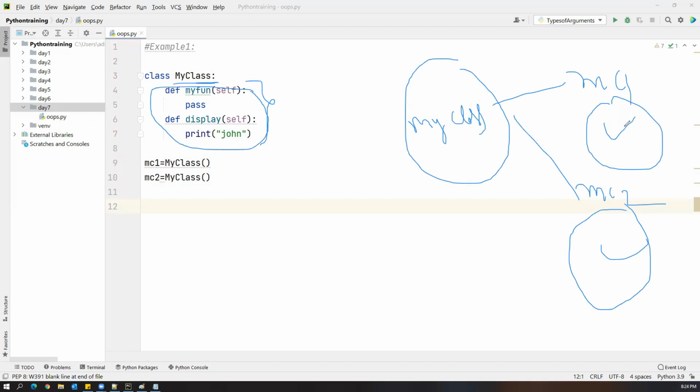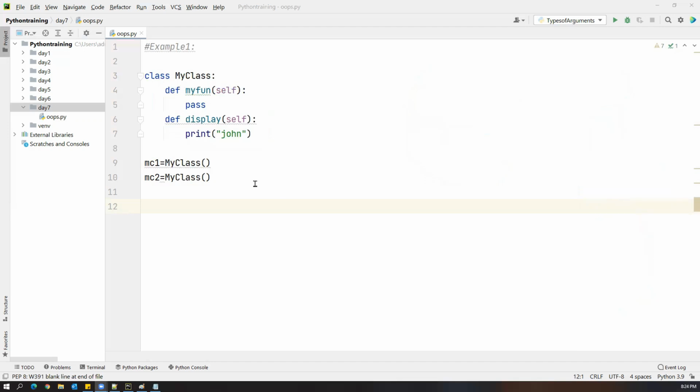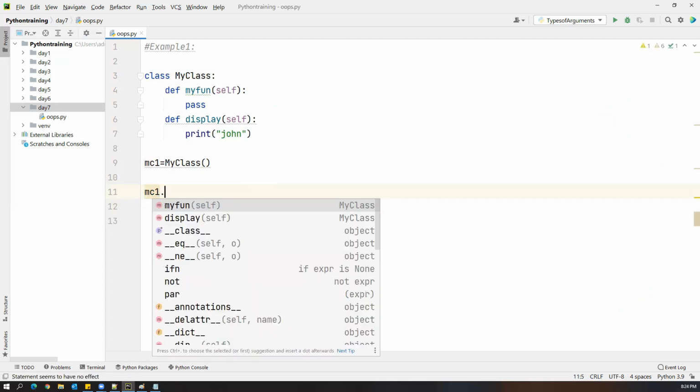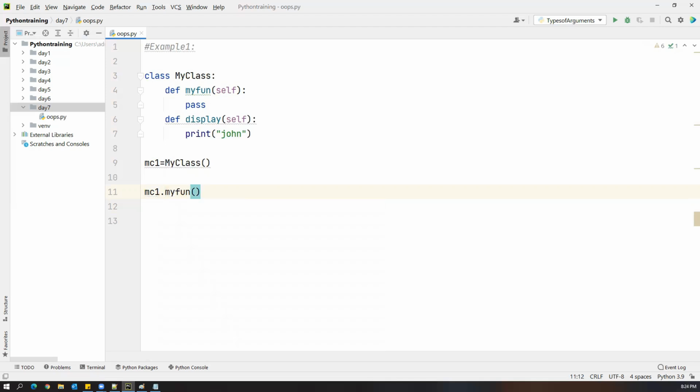Okay. Now, if this object contains two methods, my function and display, then how can we access this object's methods? To access them, we have to call those methods through the object variable. Taking one object MC1, I can just say MC1 dot my function. So this is how we need to call it.